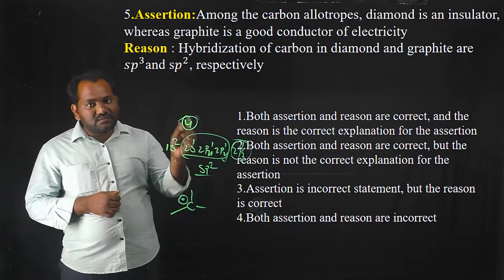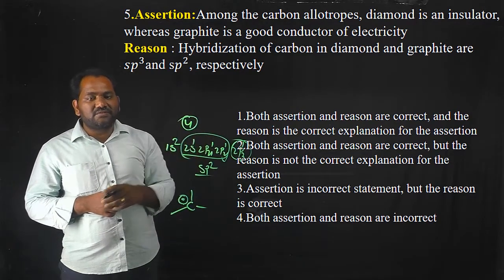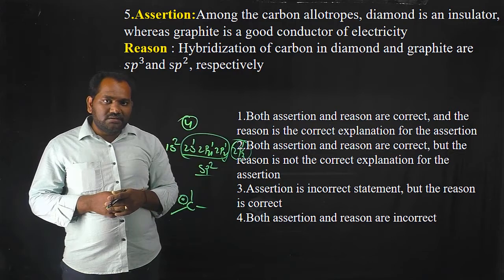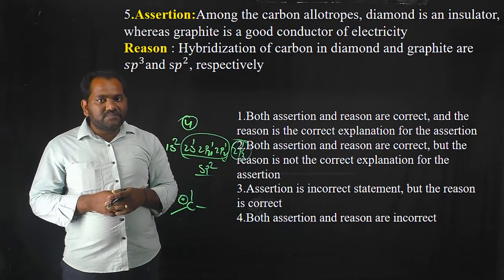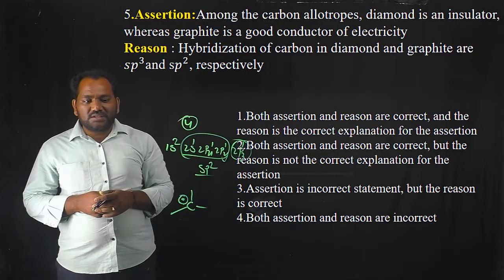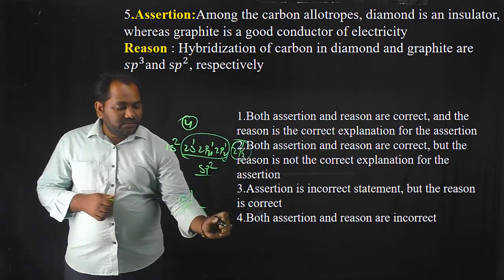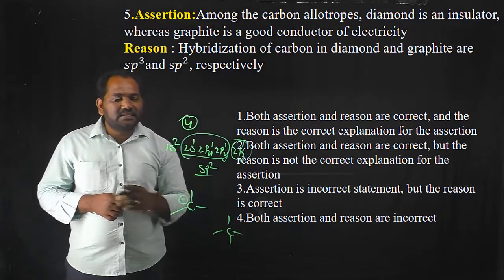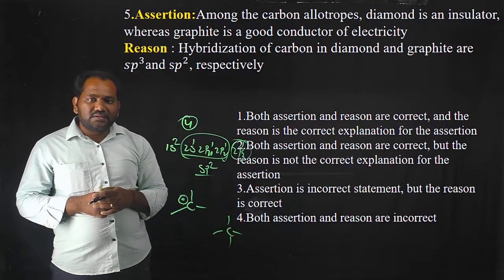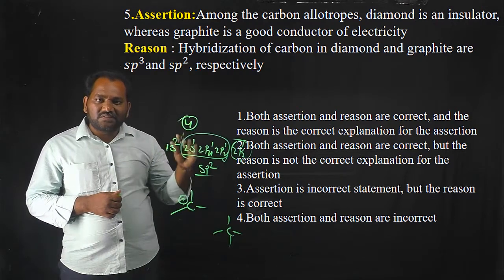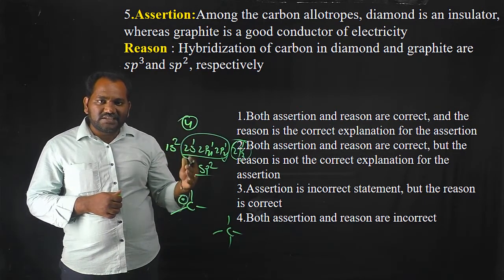But in the case of diamond, all 4 electrons are involved in bonding, in hybridization. That's why each carbon is connected to 4 other carbons in diamond like this. That's why diamond is a bad conductor of electricity, or it acts as an insulator.